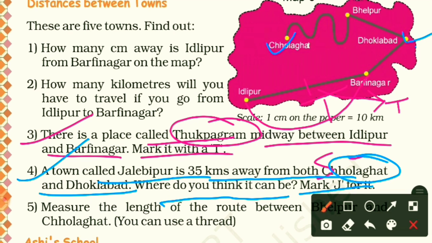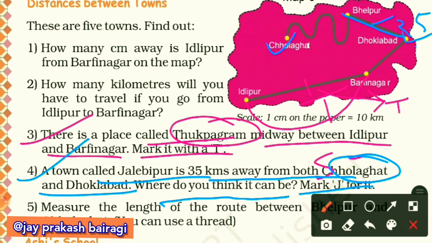Okay. So in my book I measured first Dhoklabad to Bhelpur. So I found it was only 2.5 centimeter. Okay, 2.5 centimeter means 25 kilometer, and we need 35 kilometer.